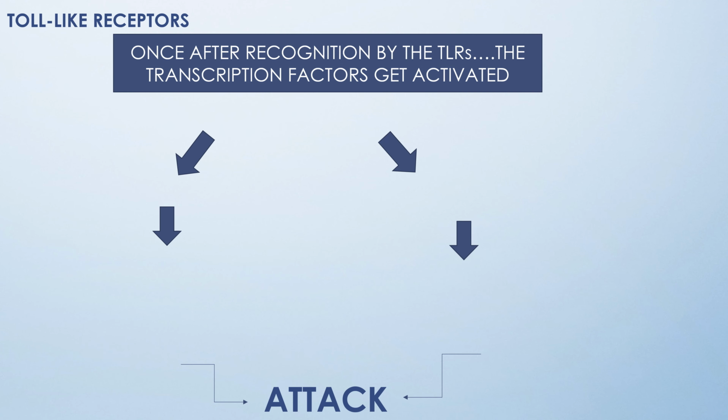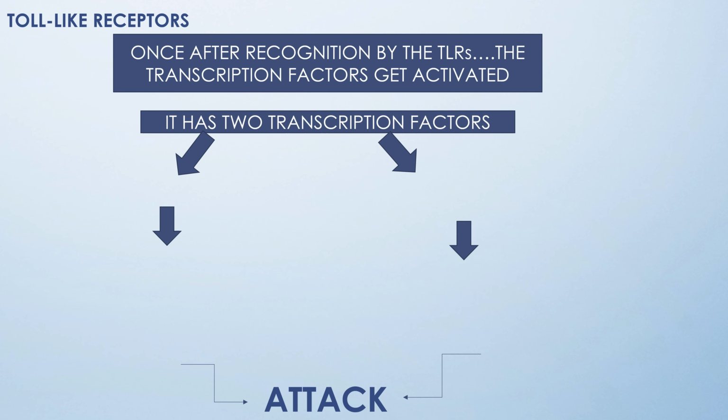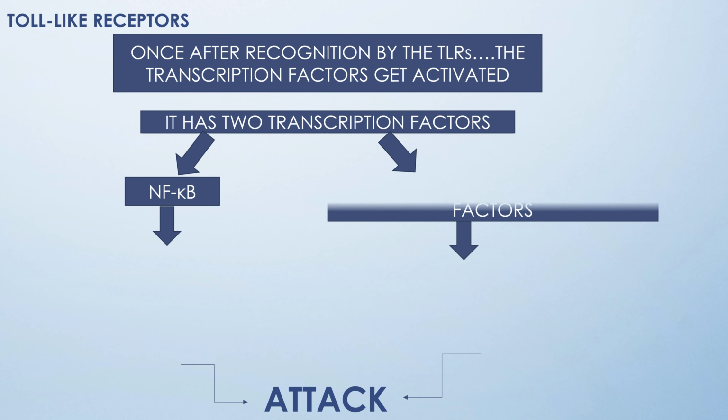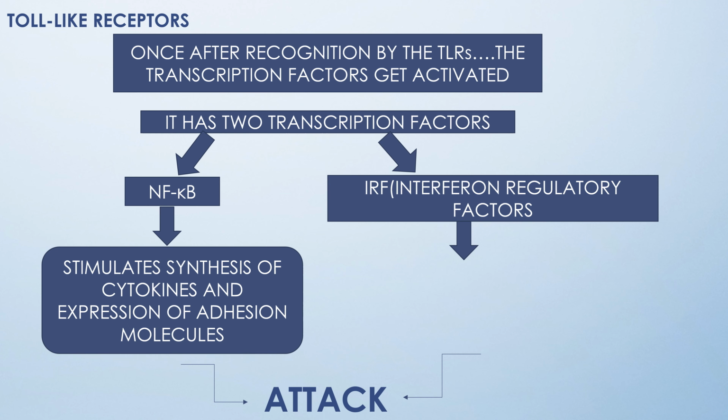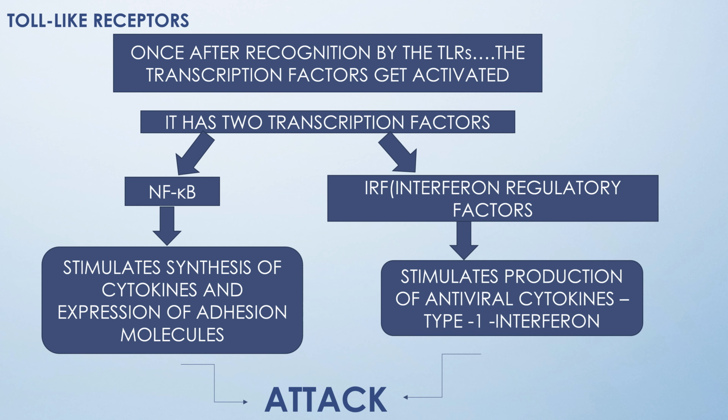So stimulation of the toll-like receptors by the corresponding PAMPs or DAMPs initiates signaling cascades leading to the activation of transcription factors. So there are two transcription factors, the NF-kappa B and the interferon regulatory factors. The NF-kappa B stimulates the synthesis of cytokines and expression of adhesion molecules, whereas the interferon regulatory factors stimulate production of antiviral cytokines like the type 1 interferon.